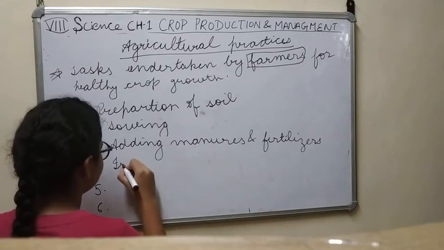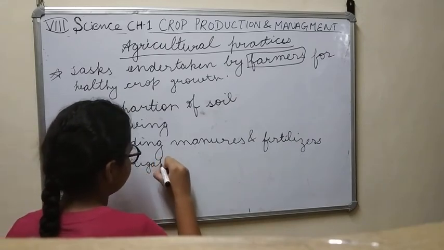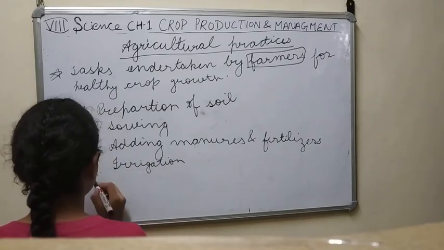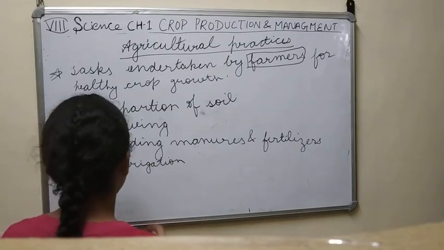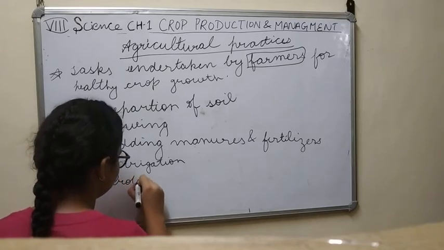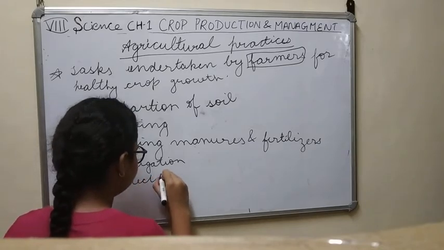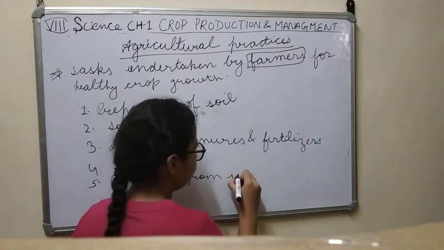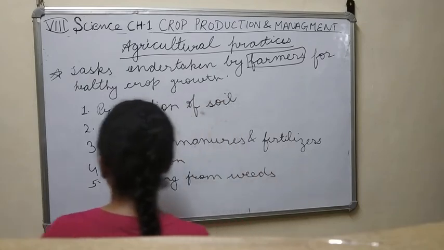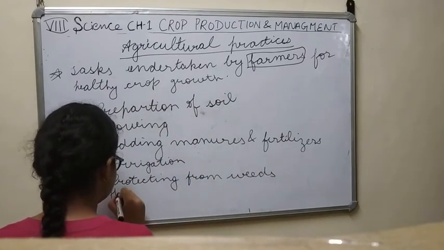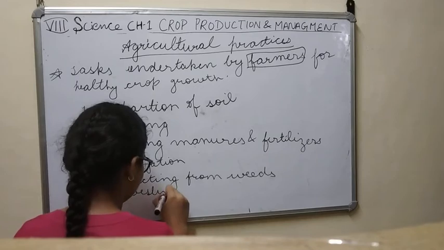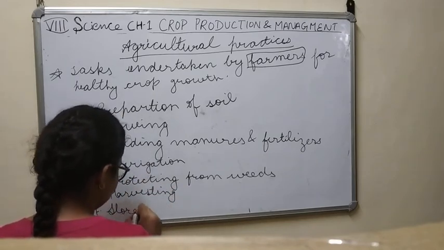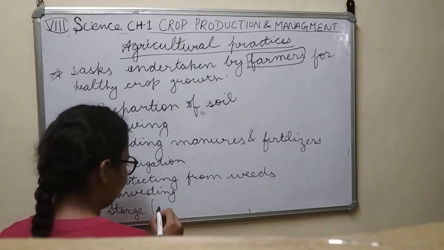Fourth is irrigation. Fifth one is protecting from weeds. Sixth one is harvesting. And seventh one is storage, which is also called management.